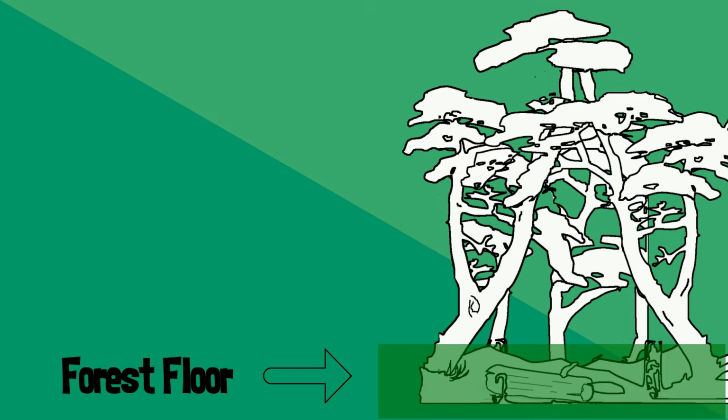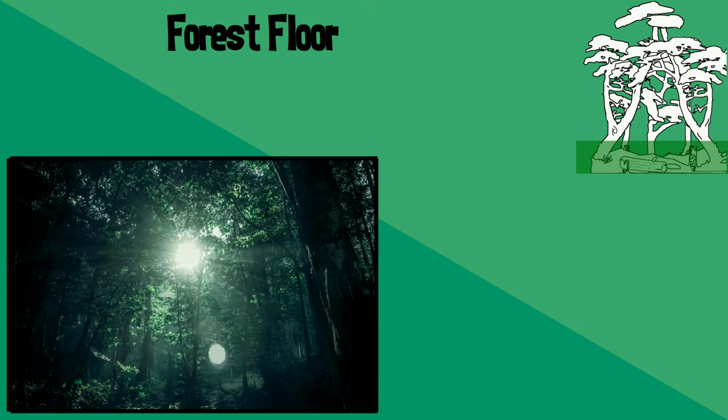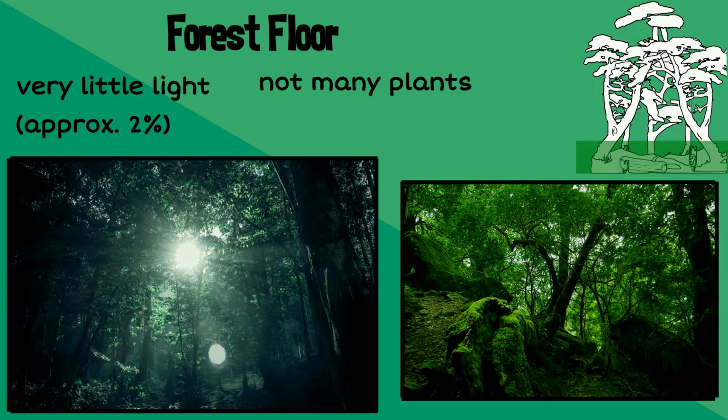The lowest layer is the forest floor. Because trees grow so close to one another, very little sunlight reaches the forest floor. It is estimated that only about 2% of the sunlight reaches this layer. For this reason, not many plants grow in this dark place.